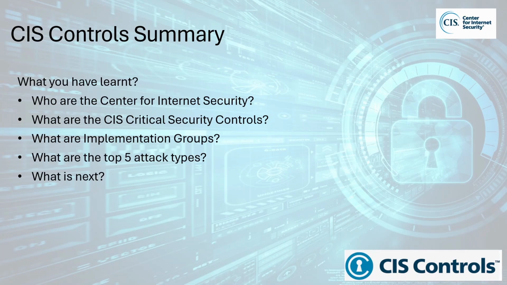In this lesson you have learnt who CIS are as an organization, a brief introduction to the 18 CIS controls, what implementation groups are, and the top 5 attack types from the CIS Community Defense Model. In the next lessons I'll take you into each of the 18 CIS controls, including the recommended safeguards in each, the IG of the safeguard, and some recommendations on tools that you may use to help in implementing these safeguards.